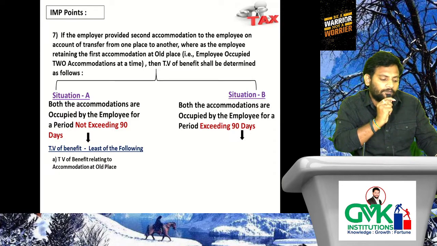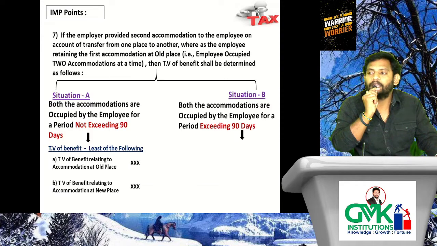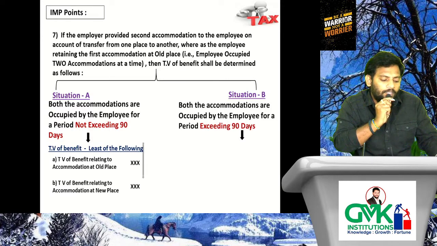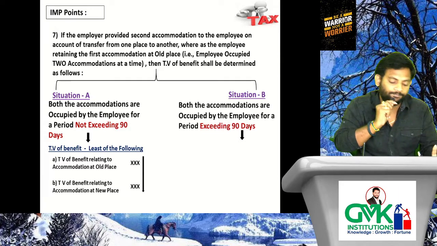The TV of benefit is the lesser of the following: the TV of benefit relating to accommodation at the old place and the TV of benefit relating to accommodation at the new place. Old place means Hyderabad, new place means Mumbai. So the lesser will be chargeable to tax in case not occupied more than 90 days.